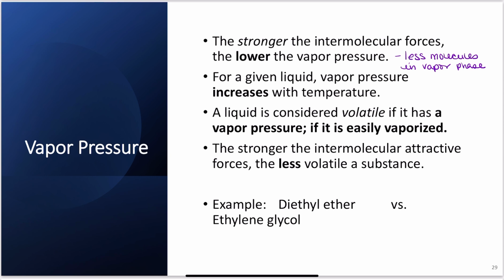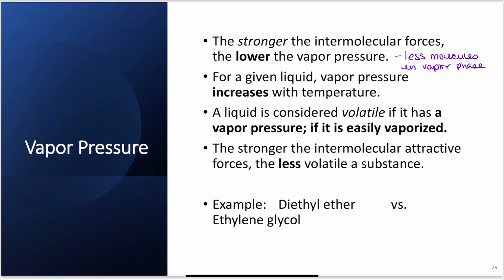For a given liquid, the vapor pressure increases with temperature. This goes back to what we talked about when we talked about viscosity. If I increase the temperature of the system, the particles have more energy, they're able to move more, they don't rely on each other as much to find their energy minimums, they don't need those IMFs as much, and the particles are just moving faster, so they don't have as much time to form attractive forces to other molecules.